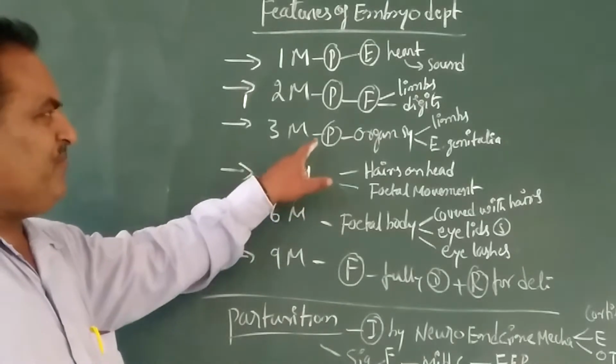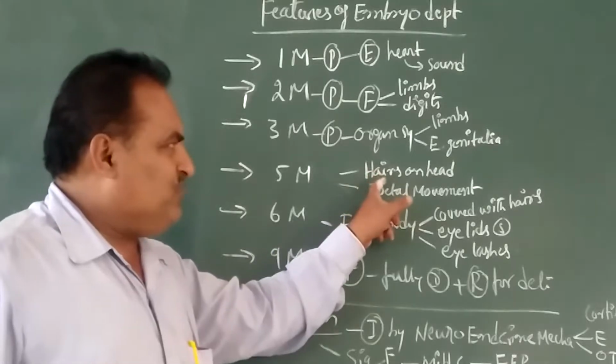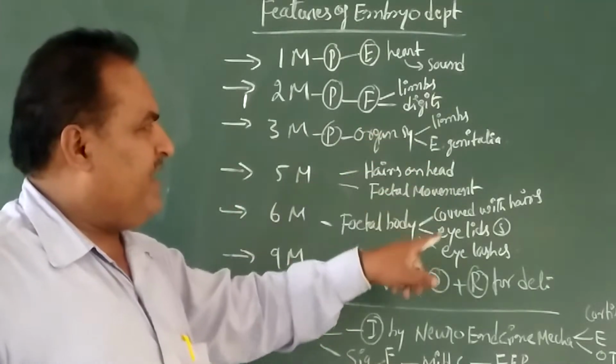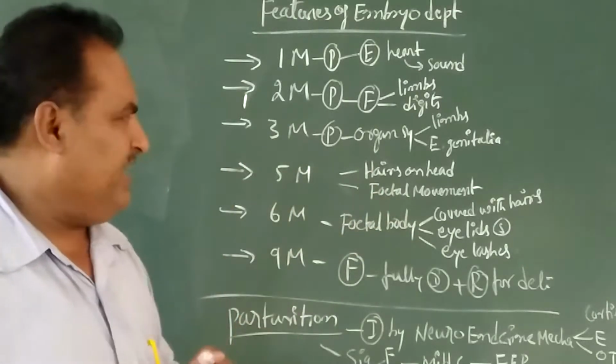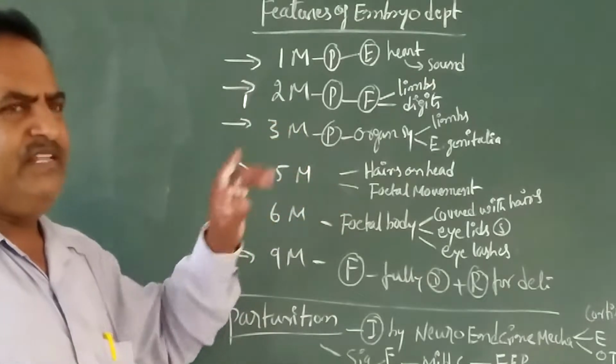After 5 months of pregnancy, hair is developed on the head of the fetus, and fetal movement takes place.